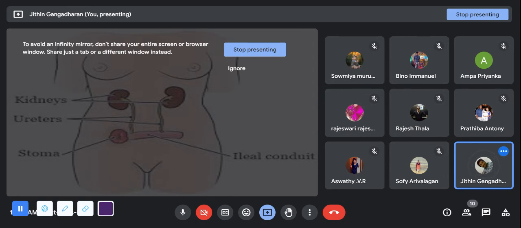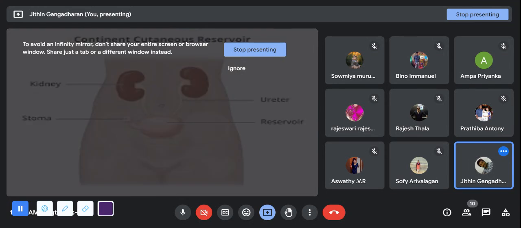See, in an ileal conduit, the urine can be taken out through a stoma. This is the ileum, and the ureters can be taken into the ileum. If the ureters are not connected to the intestine, we can take some portion of the intestine, make it a tube-like structure, and bring it out as a stoma. Continent reservoirs like this can be made.